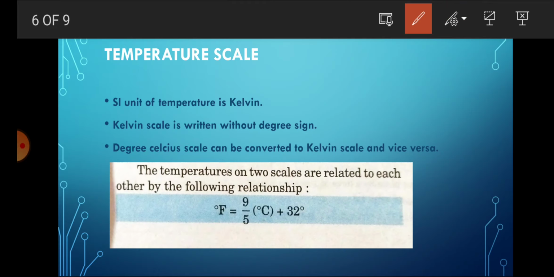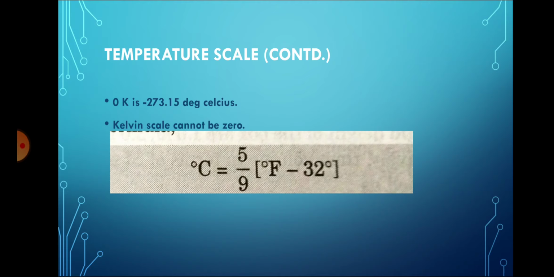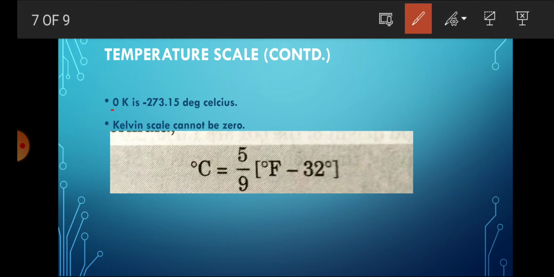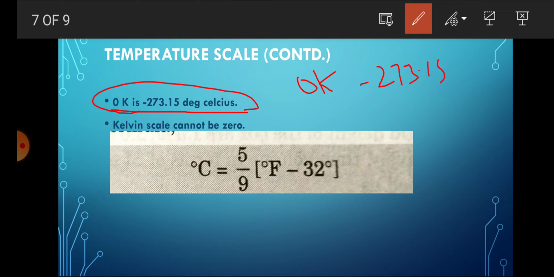Next, see students, 0 Kelvin is minus 273.15 degrees Celsius. What is important is that 0 Kelvin is minus 273.15 degrees Celsius. Okay, so the Kelvin scale cannot be below 0. If you want to convert the Fahrenheit scale into degree Celsius, then it is 5 by 9 times the Fahrenheit reading minus 32.